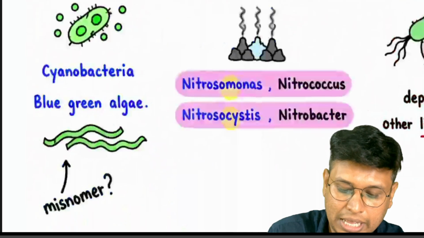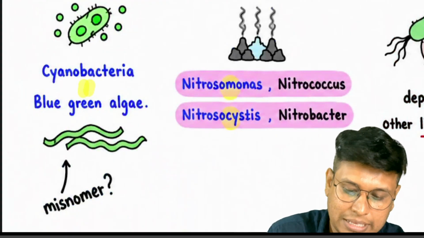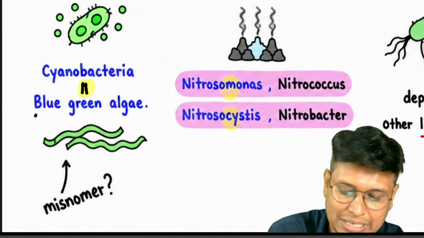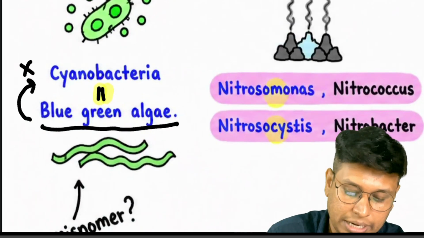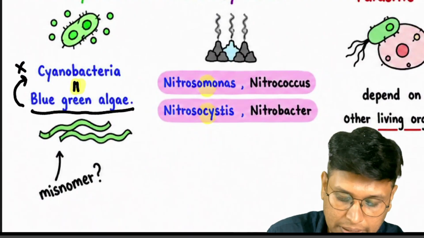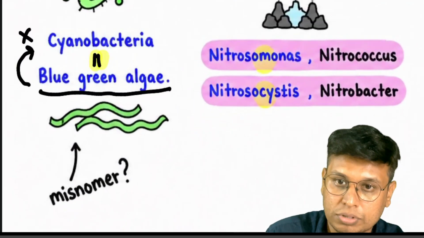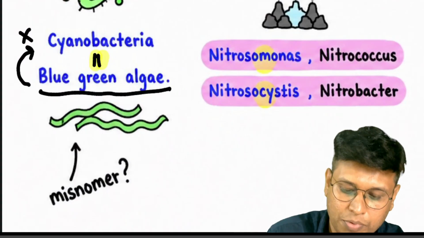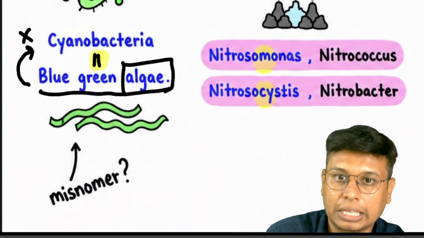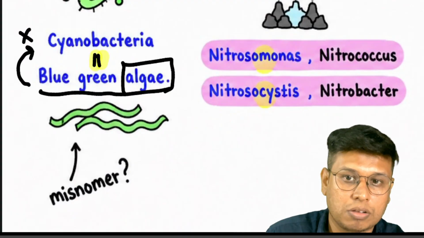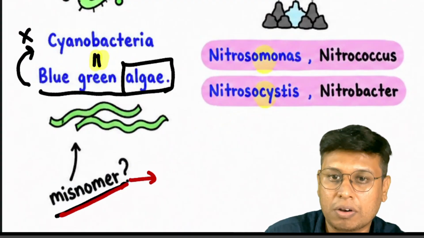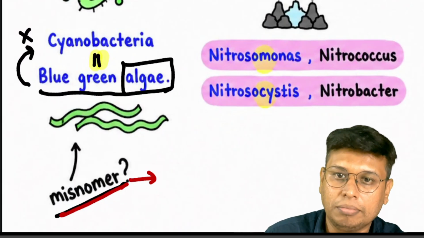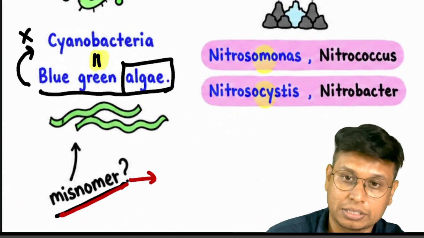We have cyanobacteria, which were previously called blue-green algae. But again, we know that blue-green algae and cyanobacteria are not the same, because though it is a name used in the past, blue-green algae is a problematic word here. Algae cannot be prokaryotic. Algae is not a bacteria. So it is called a misnomer. But why is it still mentioned? Misnomers are things which are so popular that though they are wrong, they are still used.